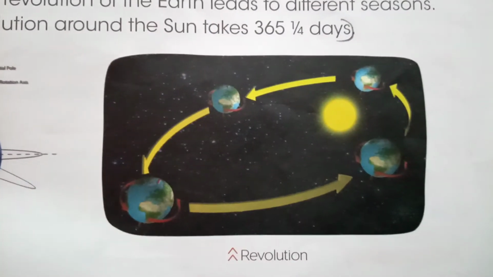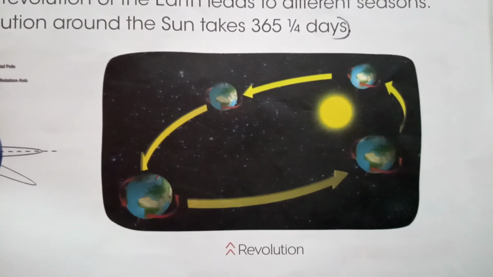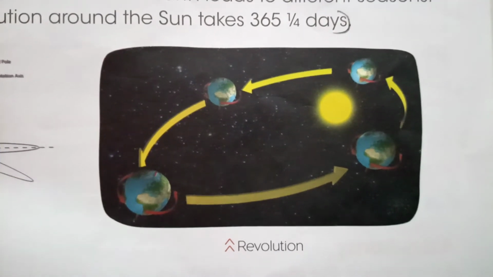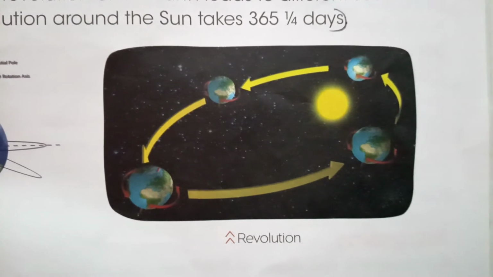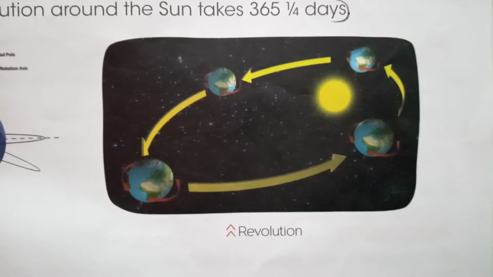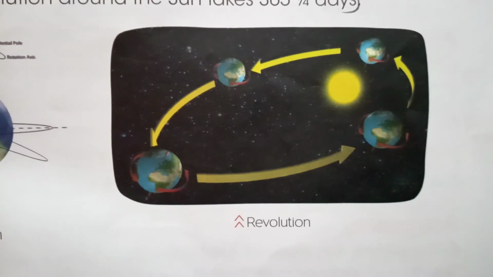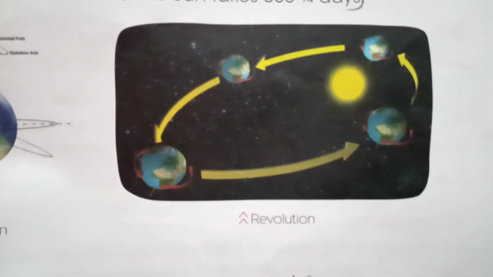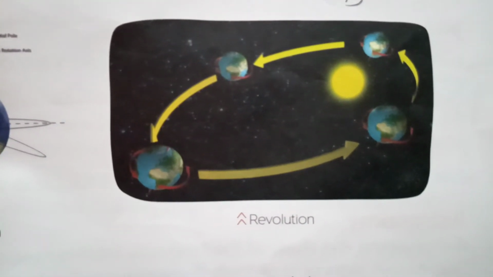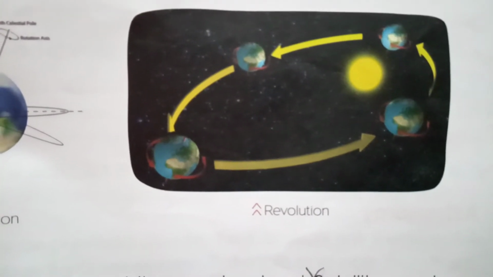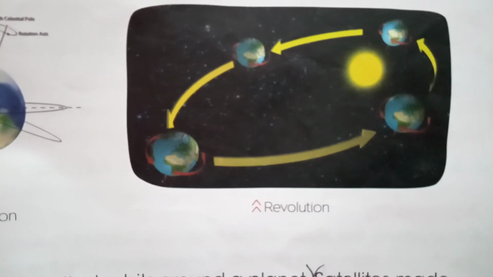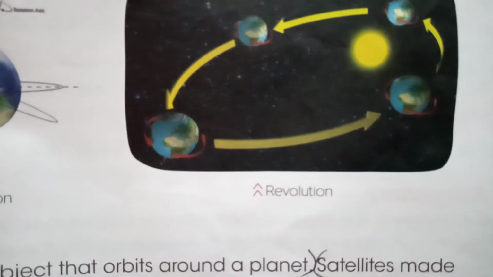Satellite. What is a satellite? Let's discuss about the satellite. A satellite is an object that orbits around a planet. Satellites made by humans are called artificial satellites, while the only natural satellite is the moon. Now these satellites are sent around the earth with the help of rockets, and different satellites are sent around the earth for different purposes, such as weather satellites provide weather information, and some satellites send telephone signals to our phones, and moon is the natural satellite.